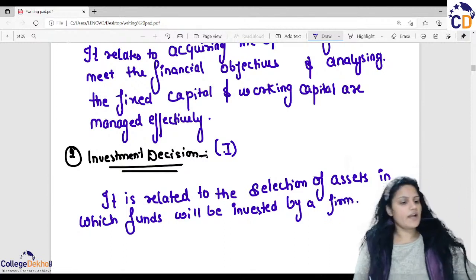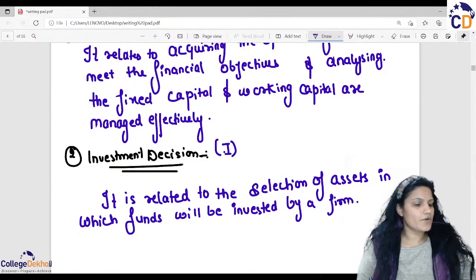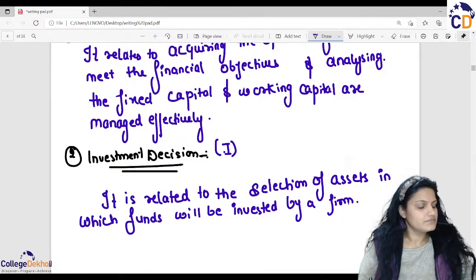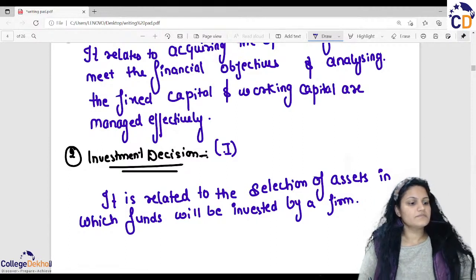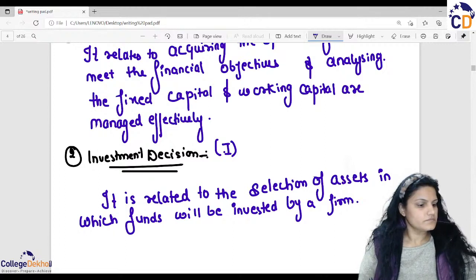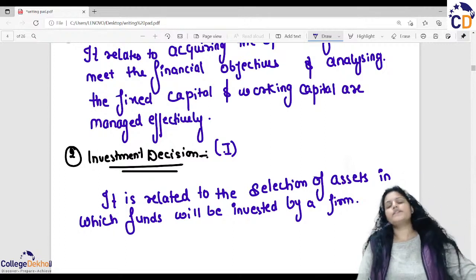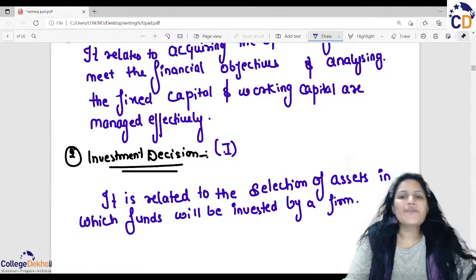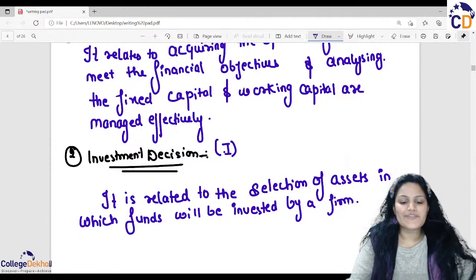That is a major and very important decision because you earn money, you know how you earn that money, so you need to invest it in a proper manner.